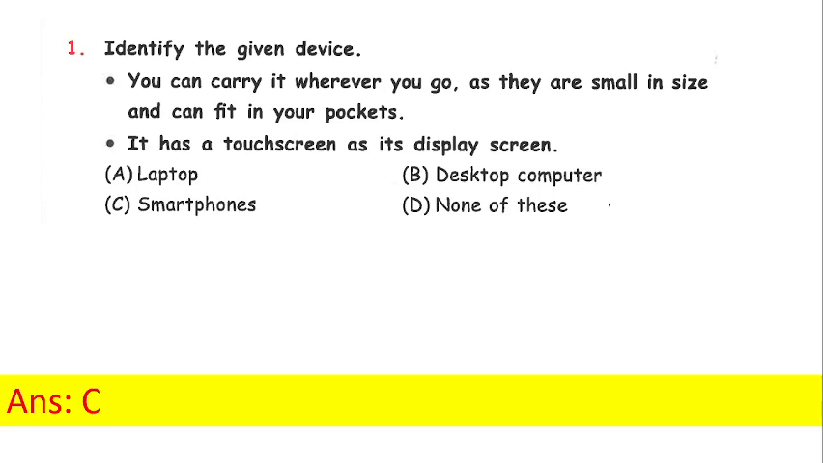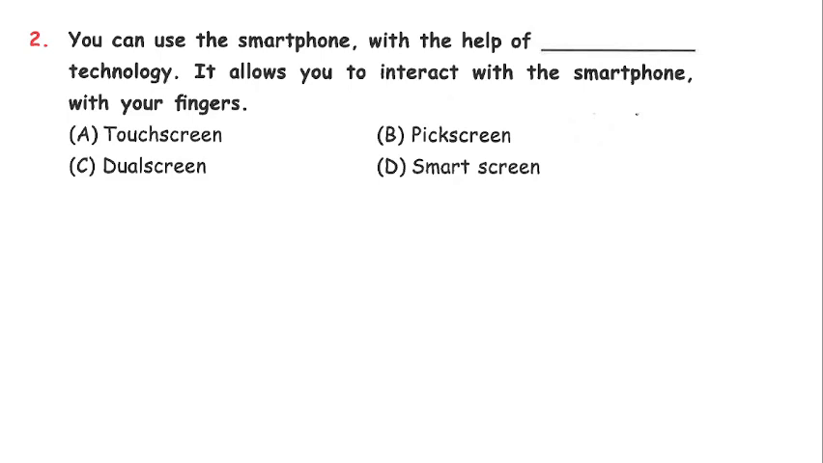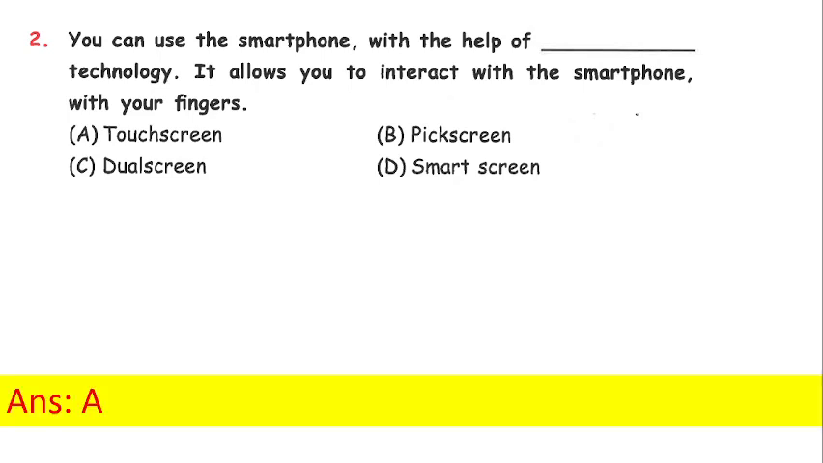Next, you can use the smartphone with the help of dash technology. It allows you to interact with the smartphone with your fingers. A. Touch screen. B. Big screen. C. Dual screen or D. Smart screen. It's very easy. It's a very general term we use in daily life. Answer is A. Touch screen. So with the help of the touch screen, we can interact with the smartphone with our fingers.